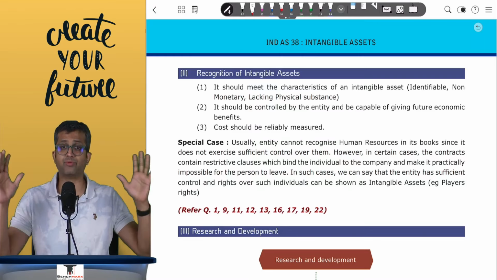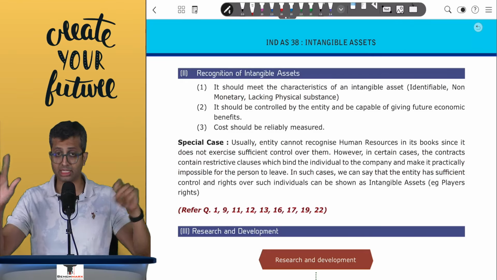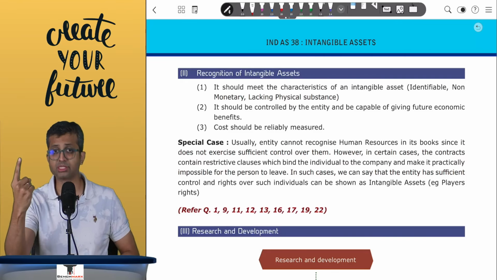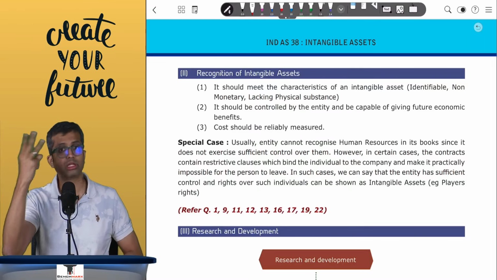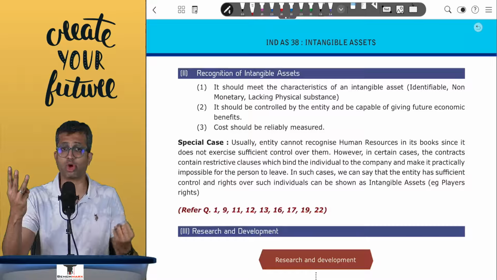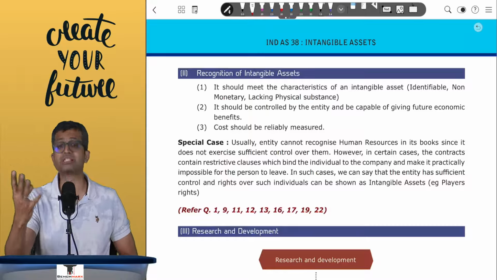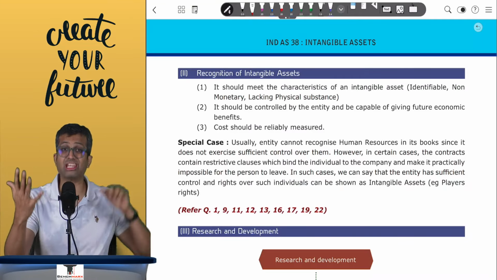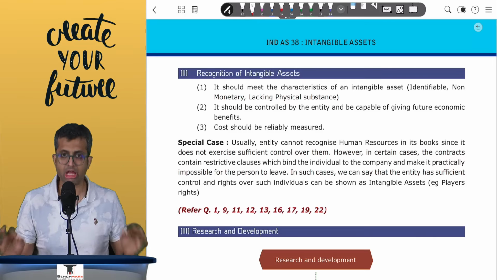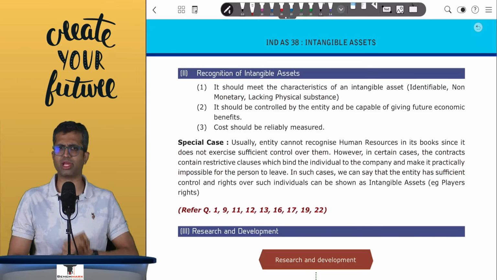So in summary, if you have to figure out whether a particular intangible makes it to the balance sheet or not, you check for six things. First, it has to lack physical substance. Second, it has to be non-monetary. Third, it has to be identifiable, that is either separable or arising from a contractual license or right. Fourth, it should give you future economic benefits. Fifth, it should be controlled by the entity. And sixth, the cost should be reliably measured. If these six criteria are fulfilled, then you can recognize something as an intangible asset in the balance sheet.